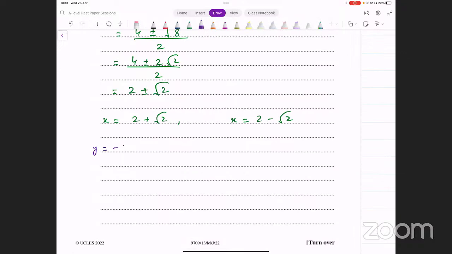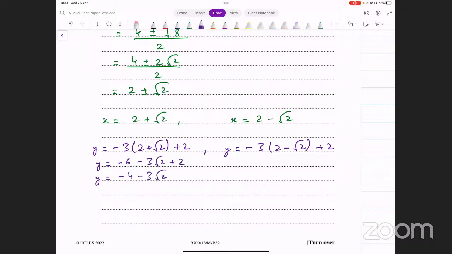y equals minus 3 into 2 plus square root of 2, plus 2. You will get one value of y. Similarly, input the other one. y equals minus 3 into 2 minus square root of 2, plus 2. Let's simplify both of them. You get minus 6 minus 3 under root 2 plus 2, and that gives you y equals minus 4 minus 3 under root 2. Right? This is one answer that I'm getting. Do the same thing with the other one.